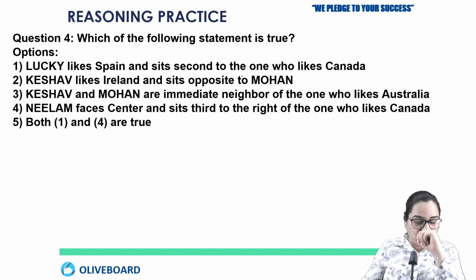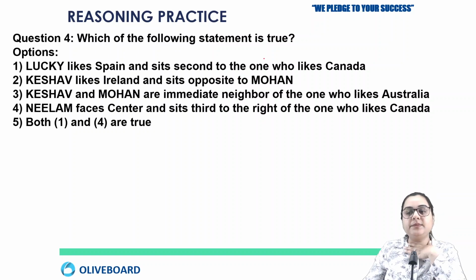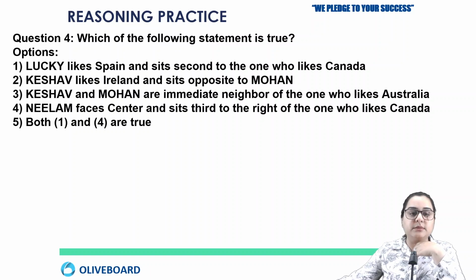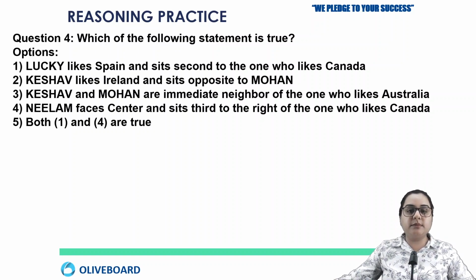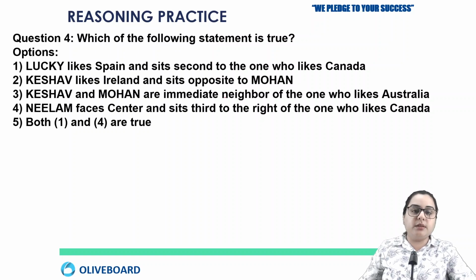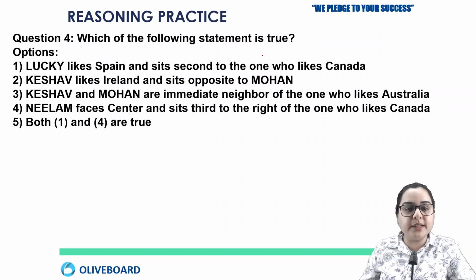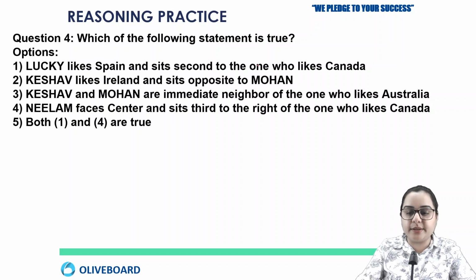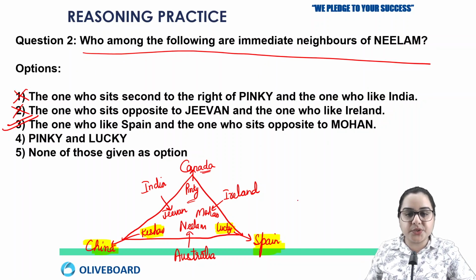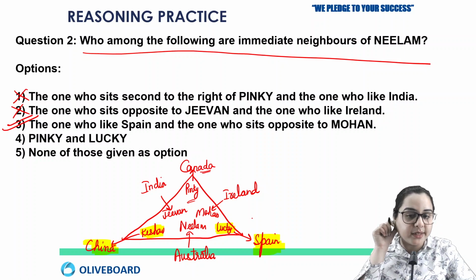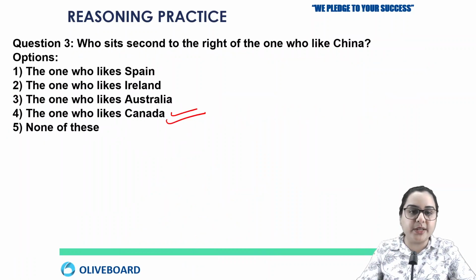Which of the following statements is true? Okay, so let's check according to the option. The first says Lucky likes Spain and sits second to the right of the one who likes Canada. Is it? Lucky likes Spain, that's true. And sits second to the right of the one who likes Canada, that's also correct. Okay, so the first one is the correct option.